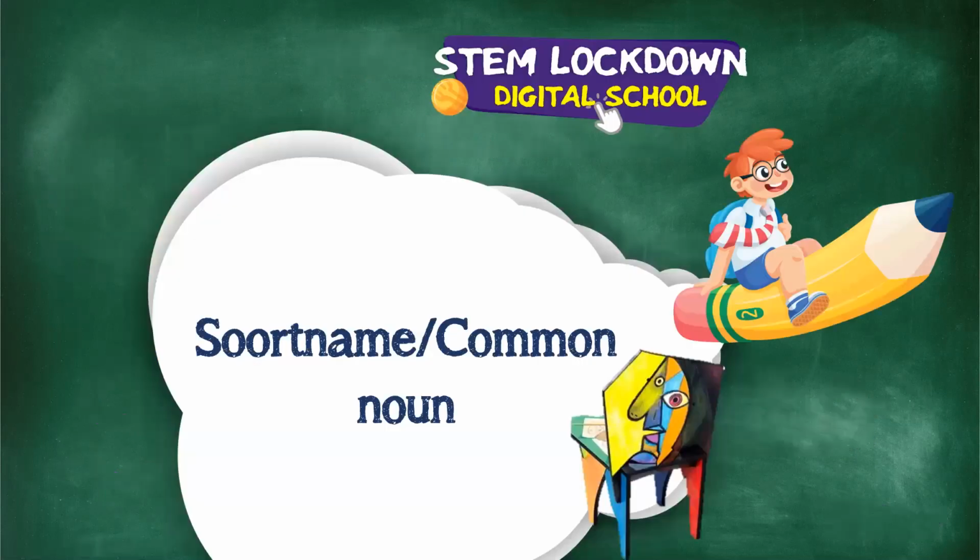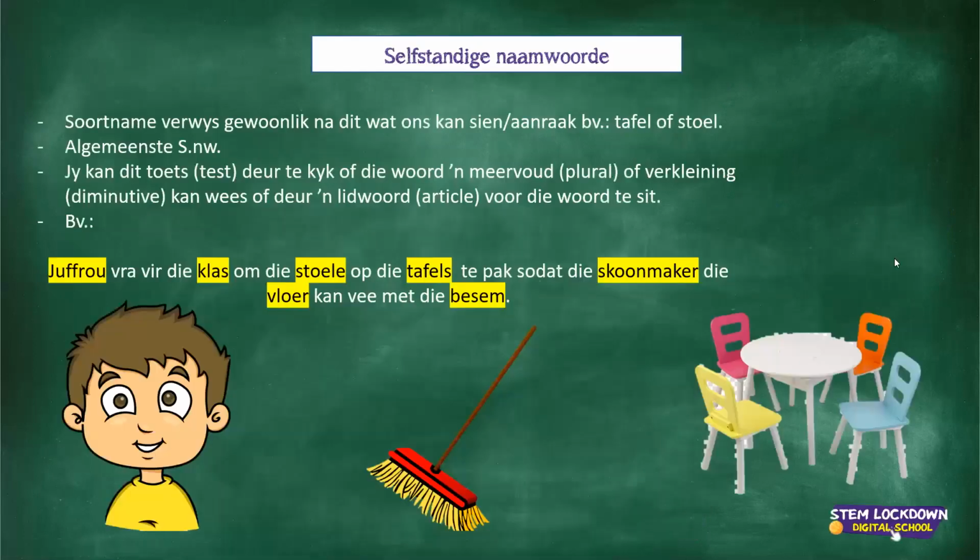Okay, the next one, soortname, which is common nouns. And you'll see that there's a chair. And the chair, of course, is a thing which I can see and touch. And then I don't know how many of you know the artist Picasso, but art is also a common noun. It's something I can see and touch. Right, so let's quickly look at the example here.